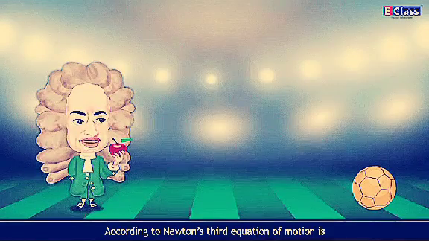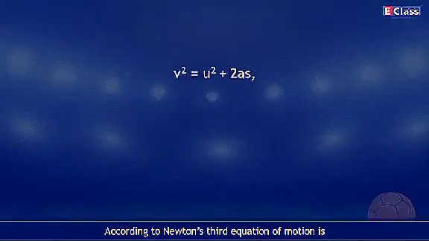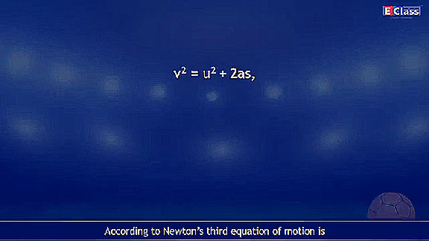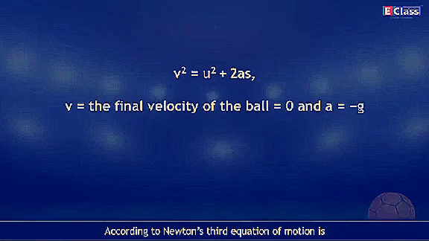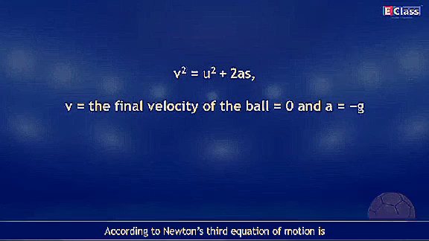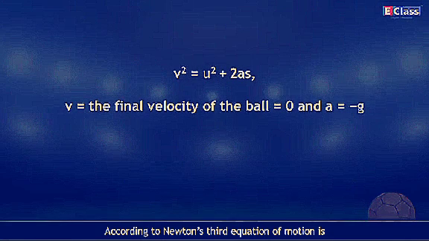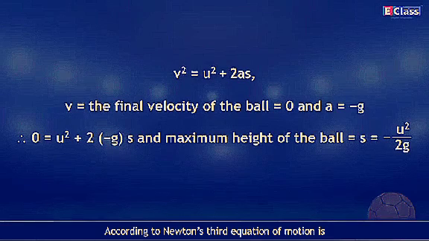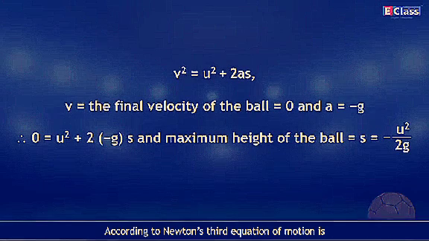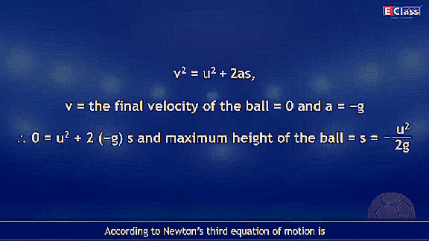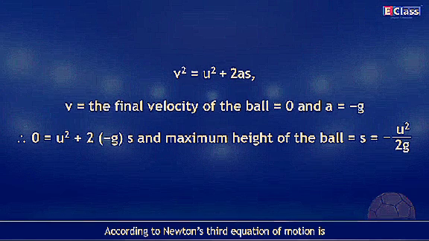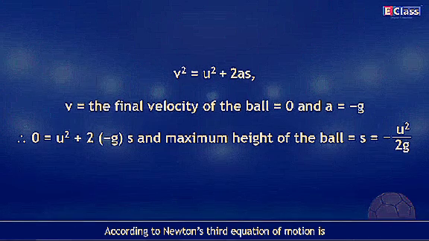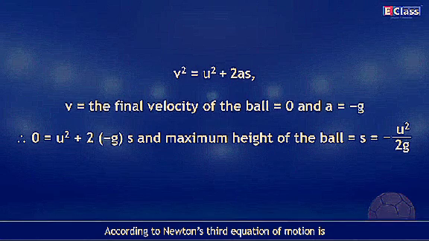According to Newton's third equation of motion, v square is equal to u square plus 2as. v, the final velocity of the ball, is 0 and a = -g. Therefore, 0 = u square + 2(-g)s and the maximum height of the ball is s = u square upon 2g.